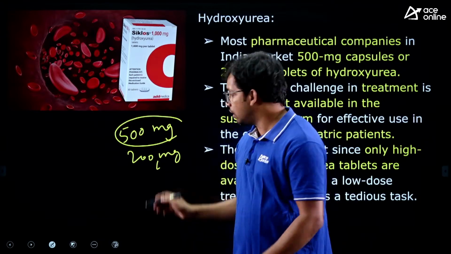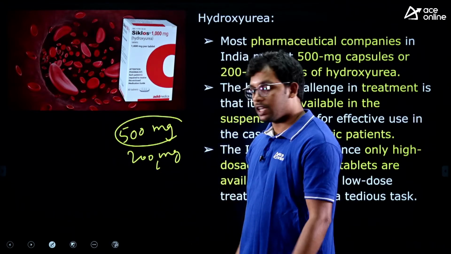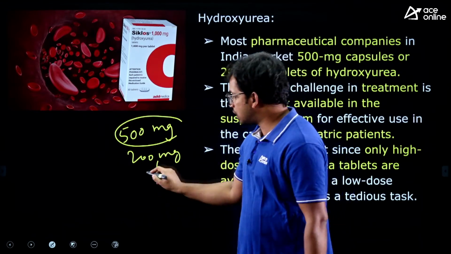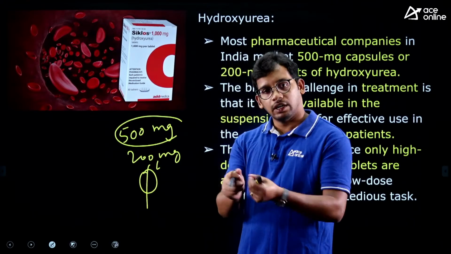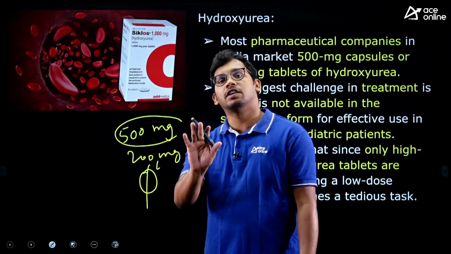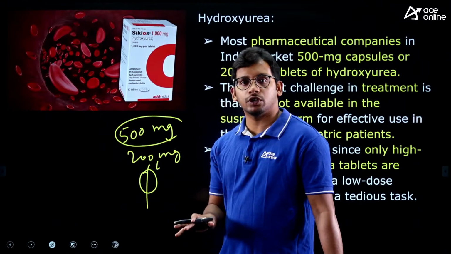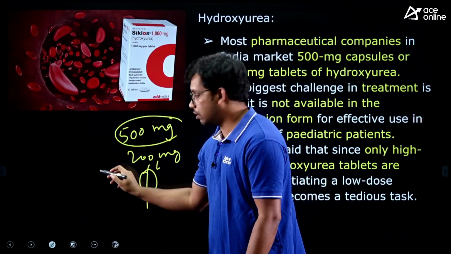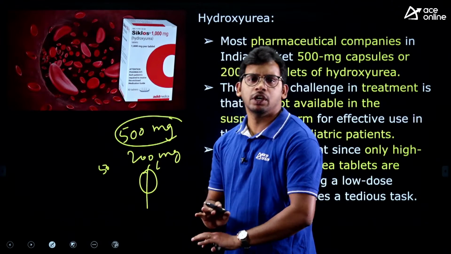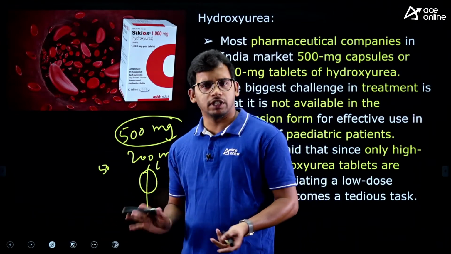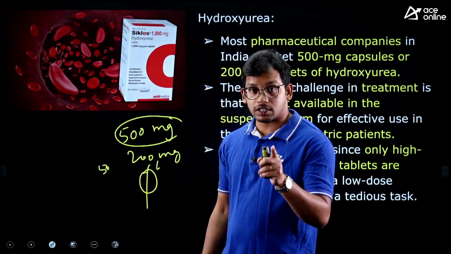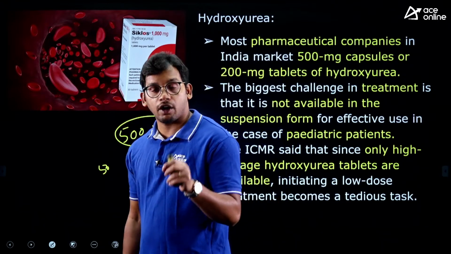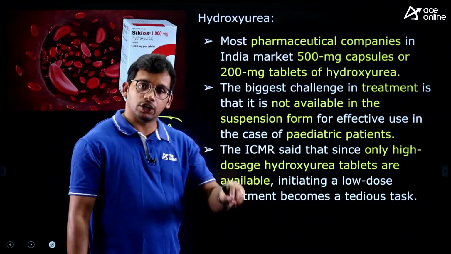Now what is happening? We are breaking the tablet. If the tablet is this size, half is broken and then half is given to the children, to reduce the dose. There is no production of 50 mg, 25 mg or 30 mg doses commercially. That's why children are struggling, because of the lack of lower doses, right?